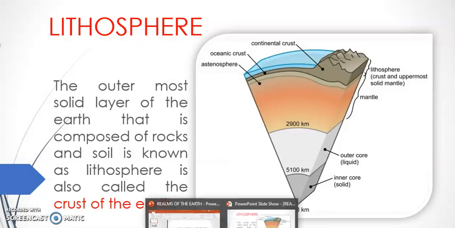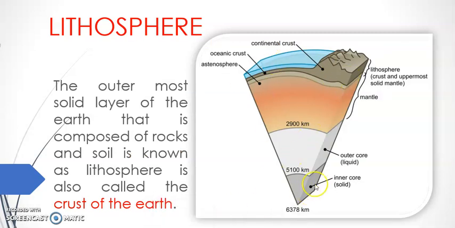And the third one is lithosphere. If you see this picture, you can see the rocky part, the crust and uppermost solid layer. The outermost solid layer of the earth that is composed of rocks and soil is known as the lithosphere, or geosphere, also called the crust of the earth.